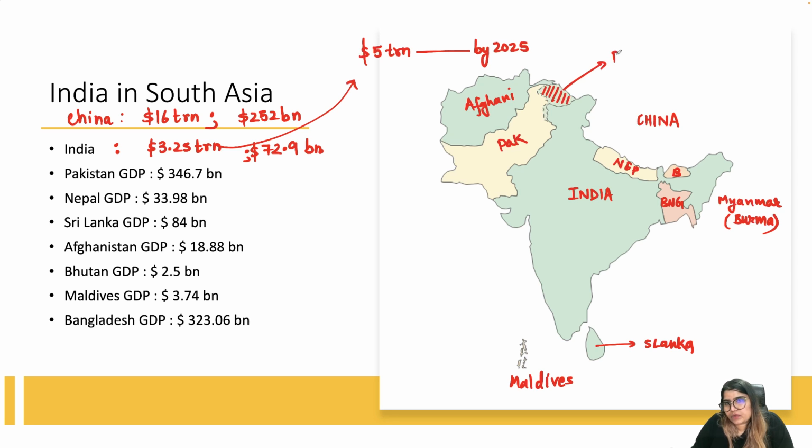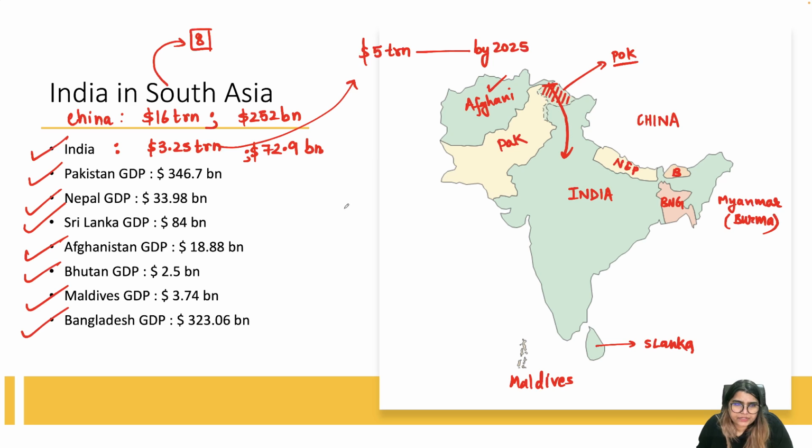We call it POK, Pakistan Occupied Kashmir. But if we include it in India, we have direct connectivity with Afghanistan. So how many countries are there in South Asia? You'll see there are a total of 8 countries in South Asia, including India. These are India, Pakistan, Nepal, Sri Lanka, Afghanistan, Bhutan, Maldives, and Bangladesh.